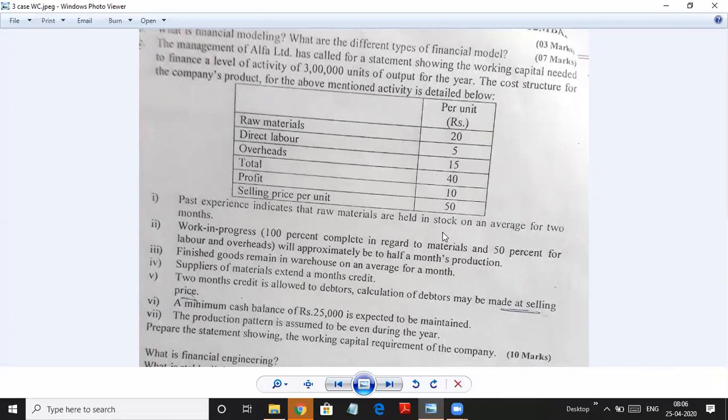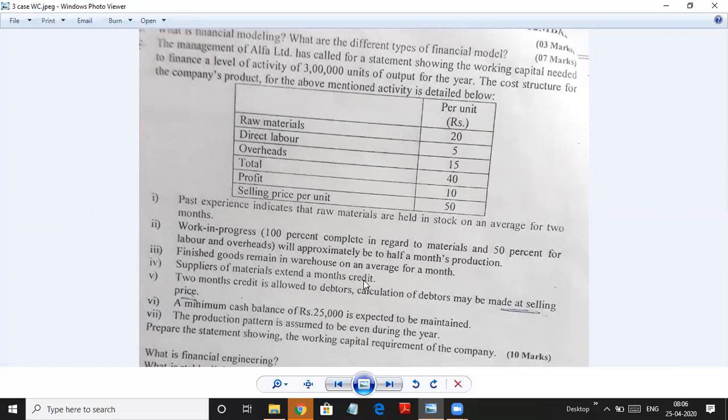Past experience indicates that raw material should be in stock for 2 months. Work in process 100% complete for material and 50% for labor and overhead, which are approximately half, which is to be taken as 50%. Work in progress is half a month's production, so only half month it remains in stock. Finished goods on an average for 1 month it remains in stock.